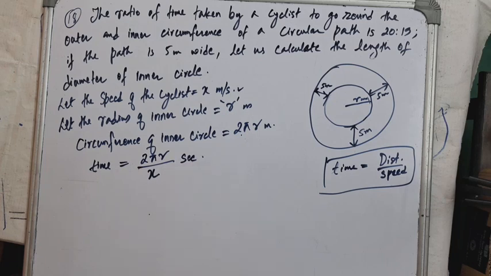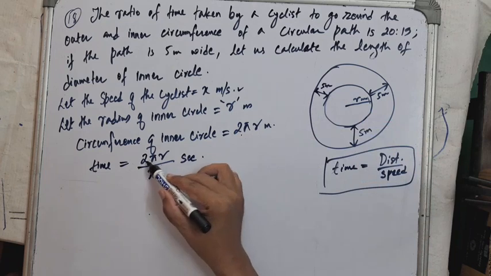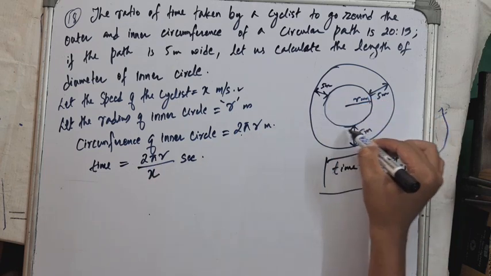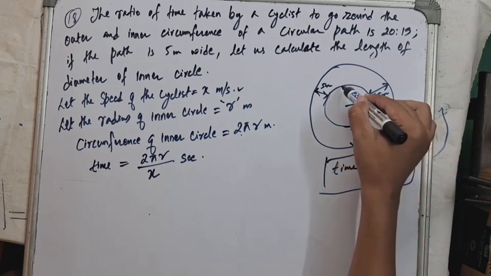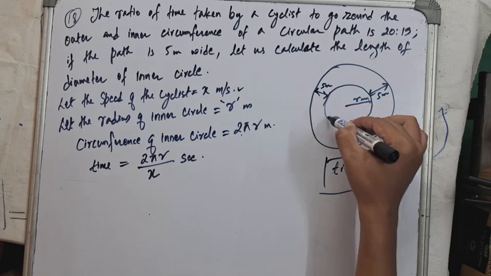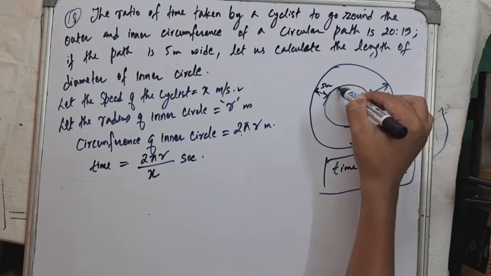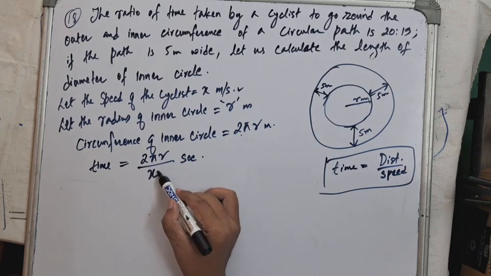Now the cyclist requires 2 pi r upon x seconds to cover the inner circumference of the circle. Which means to cover the circumference of the inner circle, the cyclist requires this much time, 2 pi r upon x, circumference of inner circle divided by speed of the cyclist.